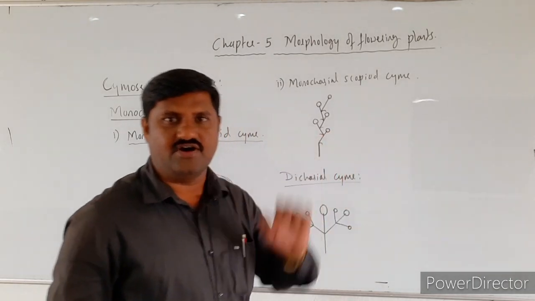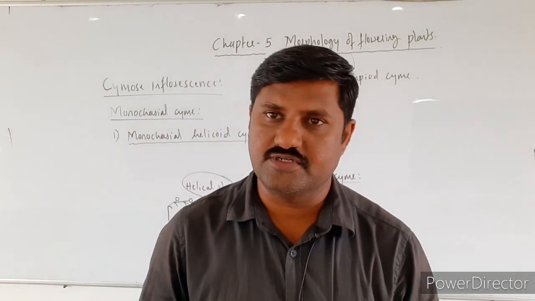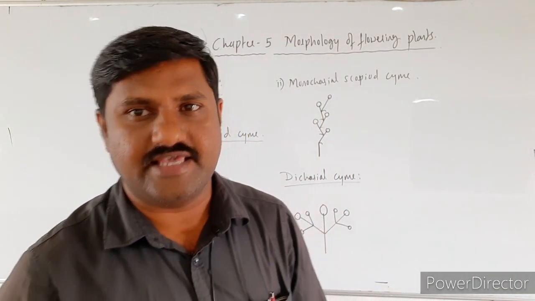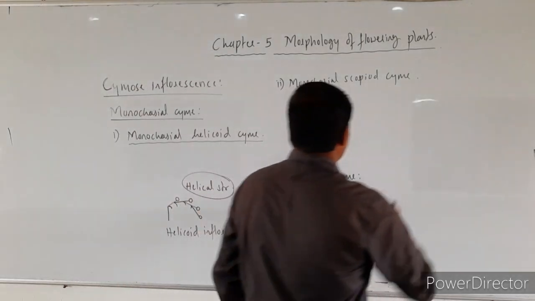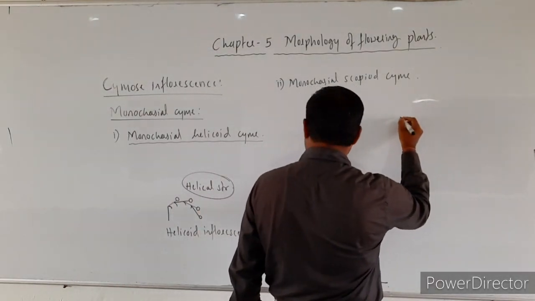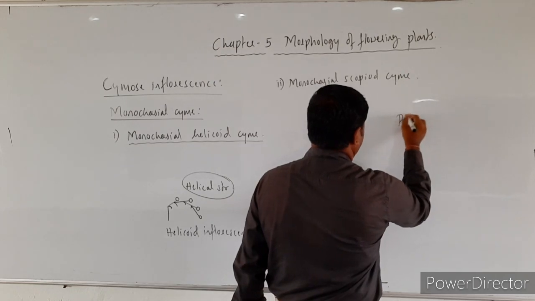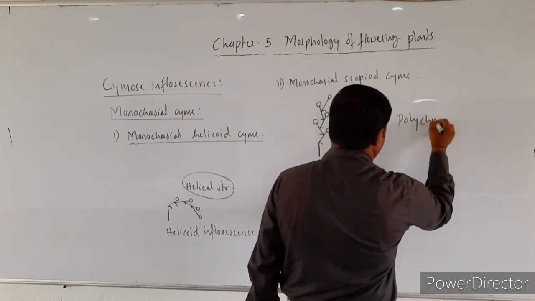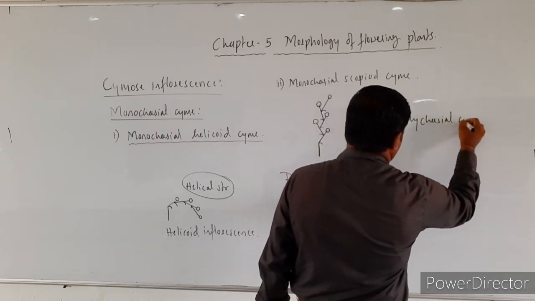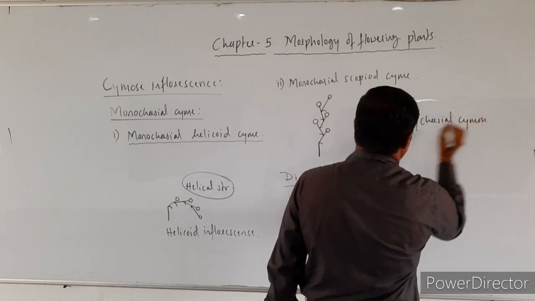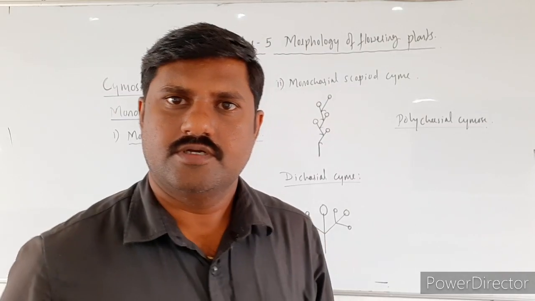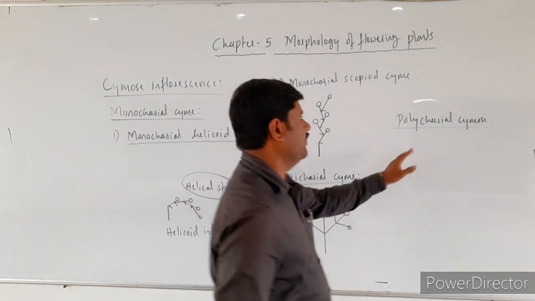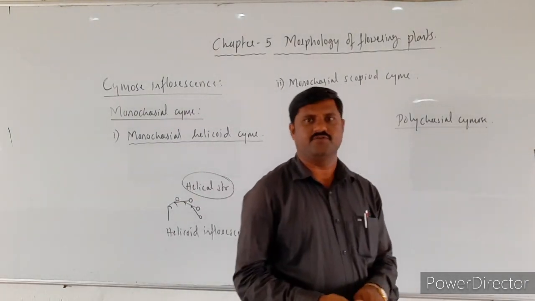And such kind of cymose inflorescence is called as dichasial cyme. In the same way, the next one is polychasial cymose inflorescence. Last one is polychasial cymose inflorescence.